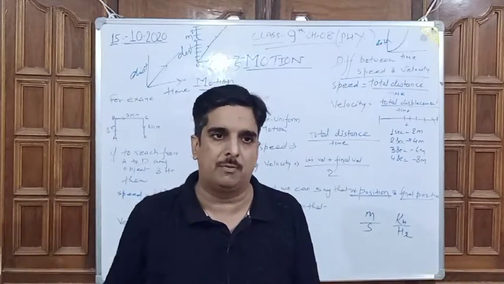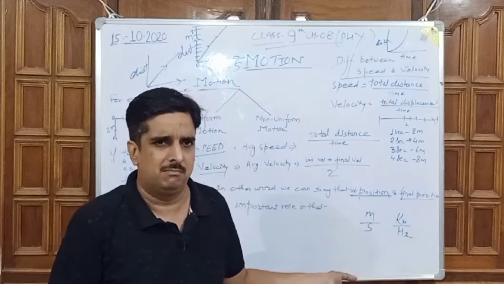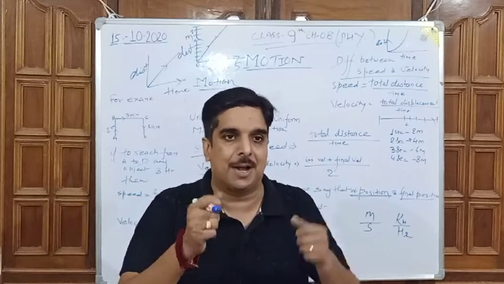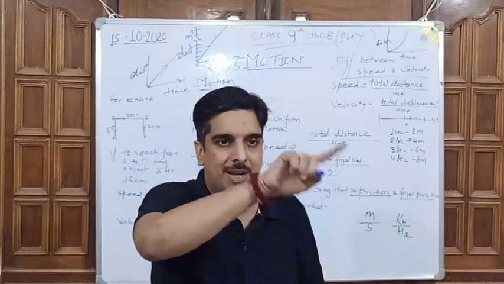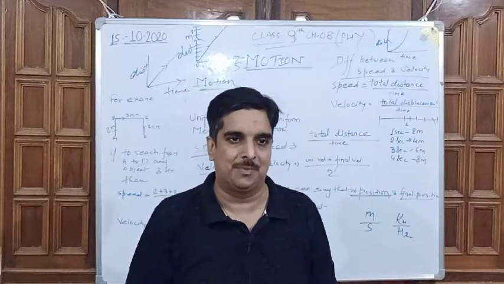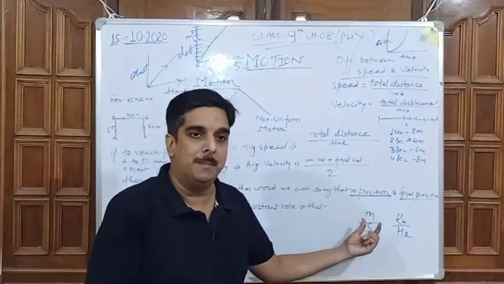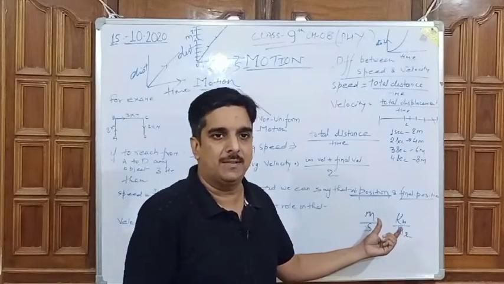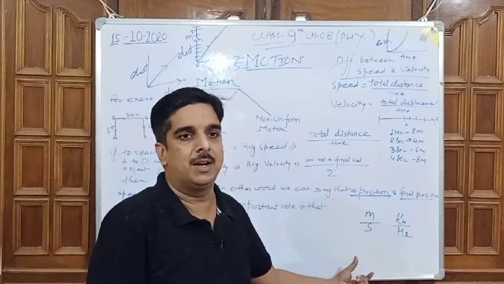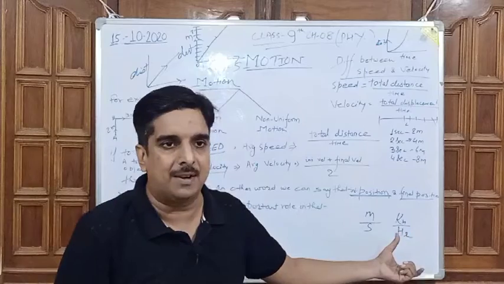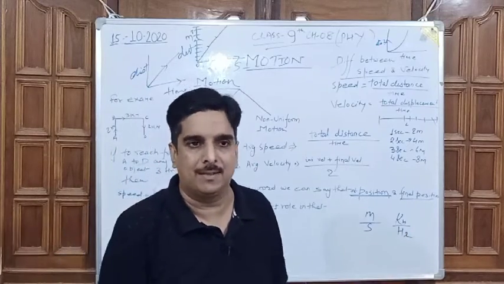Whatever numericals you have to solve in the motion chapter, 90% of the questions will come in the form of meter per second. But while driving a car, the speedometer is not indicating meter per second; it indicates kilometer per hour. So if we take meter as the distance unit, we will consider second as the time unit, and if we take kilometer as the distance unit, we will consider hour as the time unit.